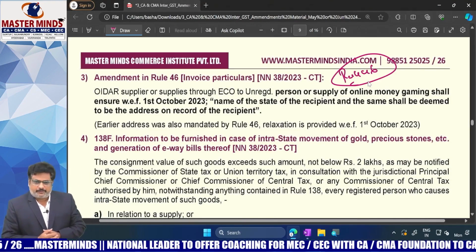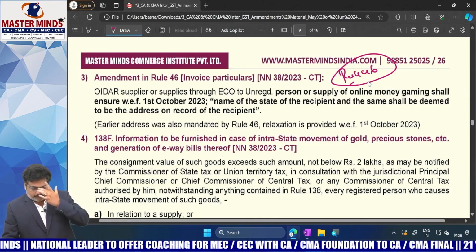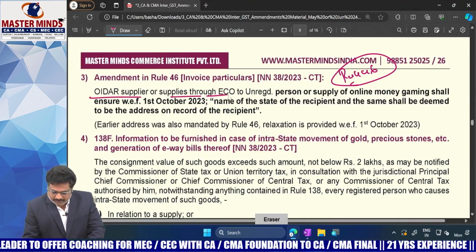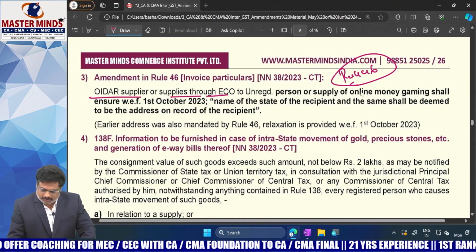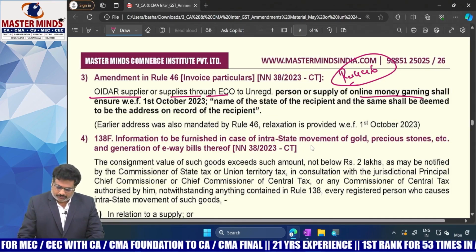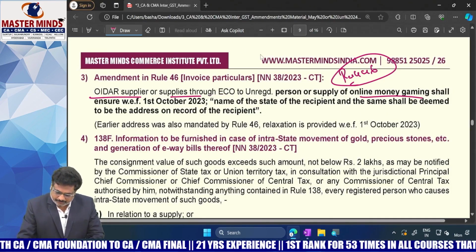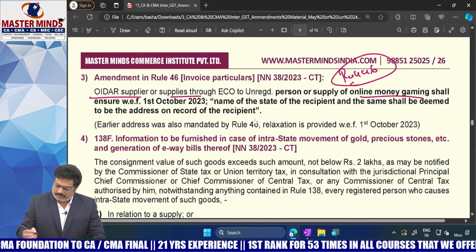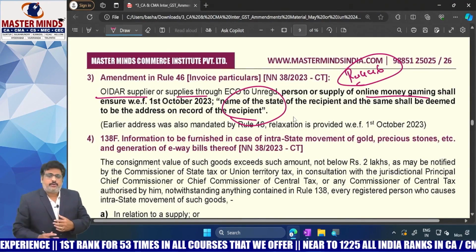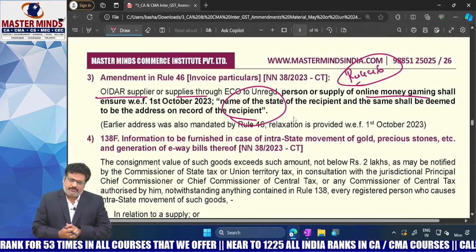But now, what are the cases where state is required? If it is an OIDR supplier, or supplies are done through ECO, or if it is an online money gaming service, even though the value is less than 50,000, the name of the state is mandatory. Not everything is mandatory there. If the value is less than 50,000, no information is required, ma'am.